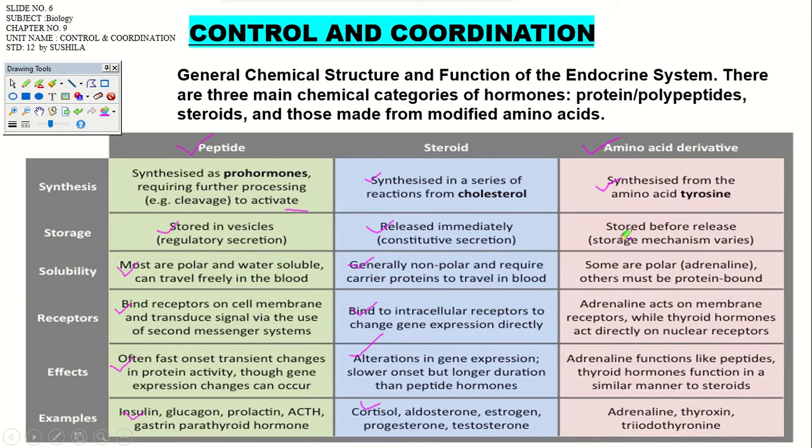Chemical structure you can also find out, there is no problem in that. And they are stored before release, present in the body in a stored form in a particular organ. Then some are polar and some may act as protein bound, adrenal acting on membrane receptors, right? And adrenal function like peptides, thyroid hormones function in a similar manner to the steroids, right? Some hormones act as a peptide and some hormones act as a steroid.